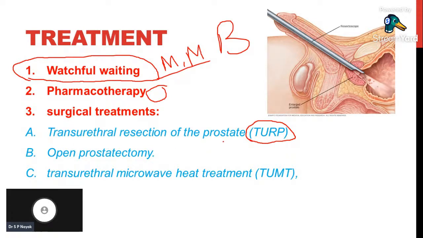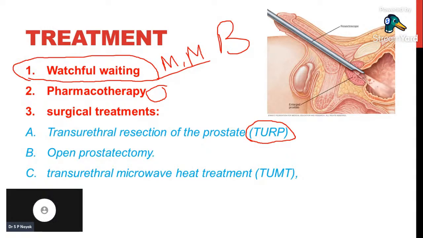Transurethral resection of prostate is where, through the urethra, we send a thin blade into the urinary bladder, and there we try to remove, cut down, or scratch away the excess growth of the prostate gland.